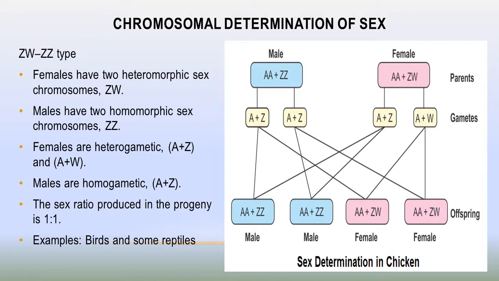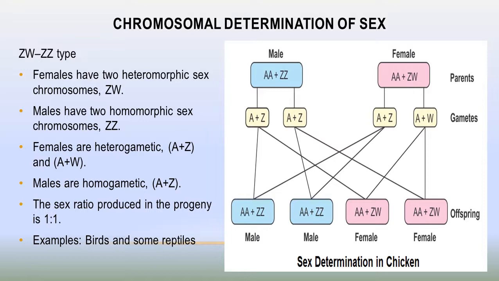Dear students, next is ZW-ZZ type of sex determination. In this type of sex determination, females have two types of sex chromosome. They are heteromorphic, having Z and W, whereas the male has homomorphic sex chromosomes, ZZ. Female produces two types of gametes: 50% of eggs have Z sex chromosome, whereas 50% have W sex chromosome.